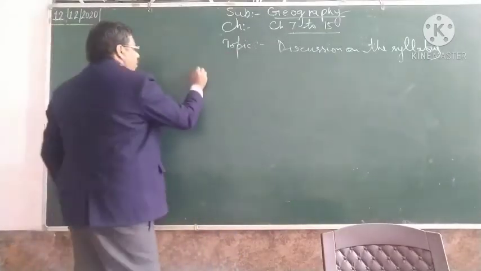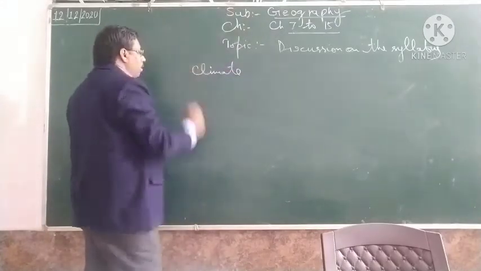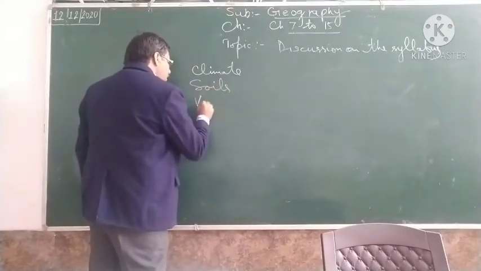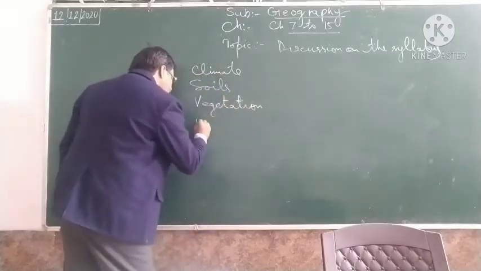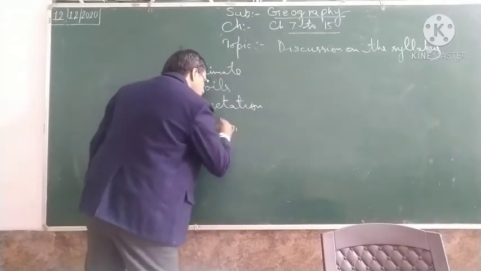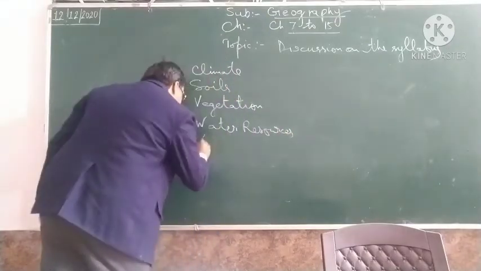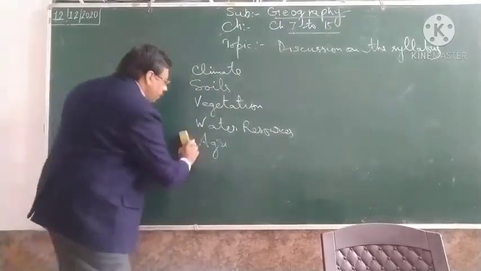Now what you have: climate. Okay, I am not writing India. You have soil. You have vegetation. You have water resources. You have agriculture. Okay, before agriculture we have mineral and energy.